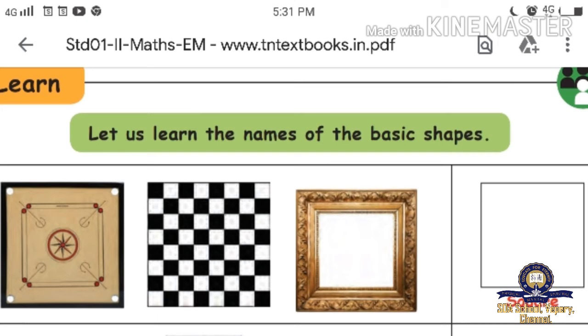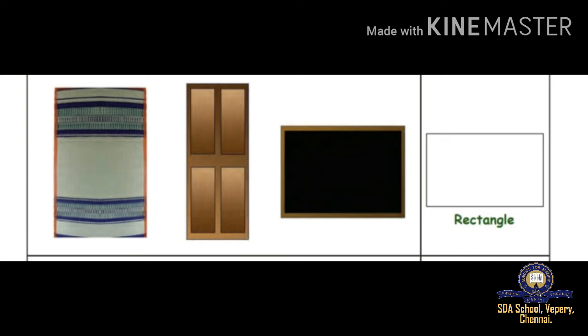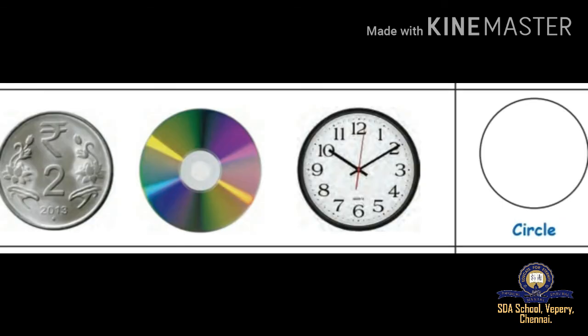The next one: mat, door, blackboard. What is the shape? Rectangle shape. You can color it any color, whatever you like. The third one: coin, CD, clock.